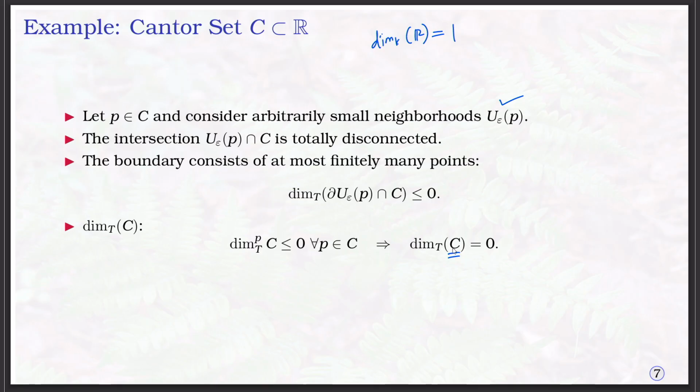The topological dimension of the Cantor set is 0, whereas if it is embedded in R, it has topological dimension 1. Also note that we already computed the box counting dimension of the Cantor set. It is ln 2 by ln 3. So the topological dimension of the Cantor set is strictly less than the fractal dimension, that means the box counting dimension of the Cantor set C.